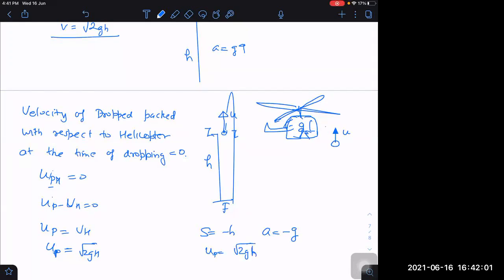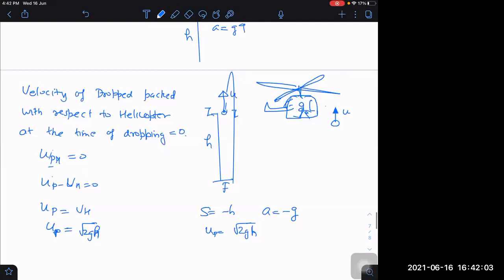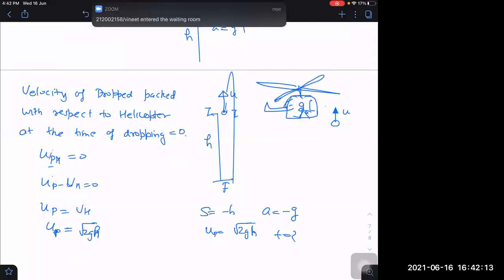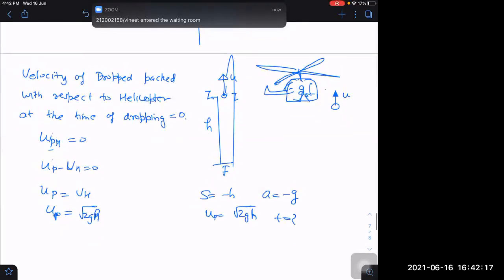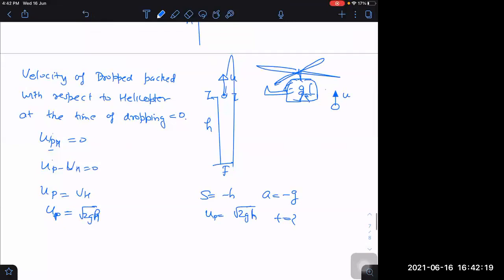Then what is to be found? Time is to be found. We can get time from here. We are getting the answer now. Those who are still confused about why it is rising up: with respect to the helicopter, it does not seem to be rising up.